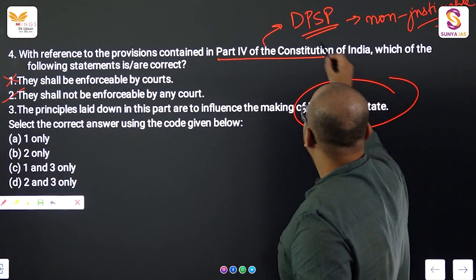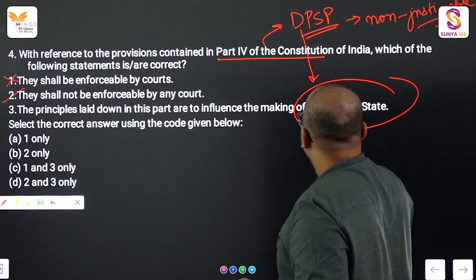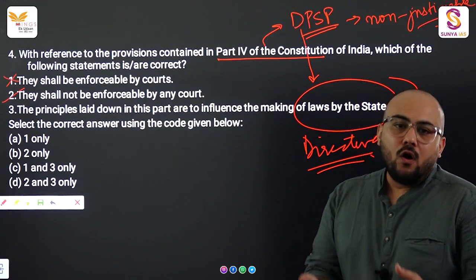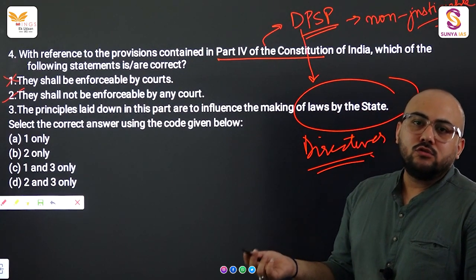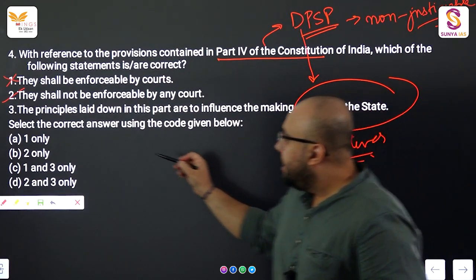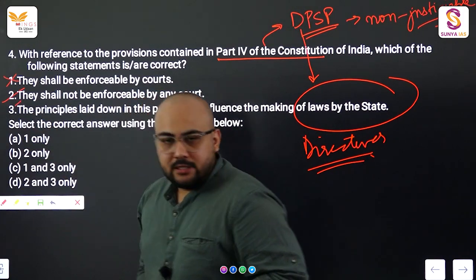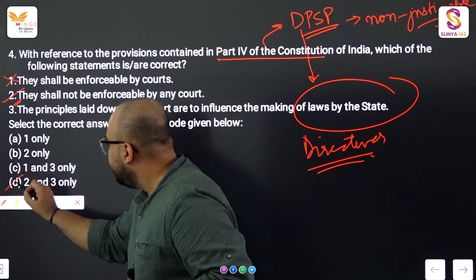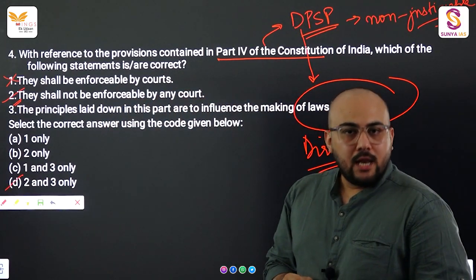As we all know, directive principles are the directives. They should be reflected within the laws and enactment of the laws of the government. So statement 3 is right, and the option which is right is option D. Moving on to the last question.